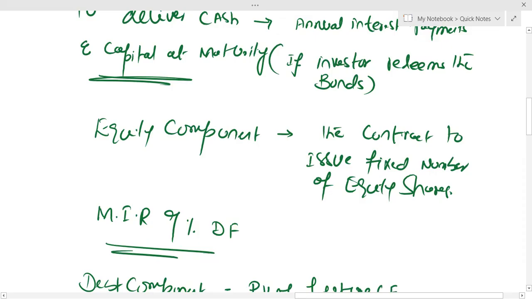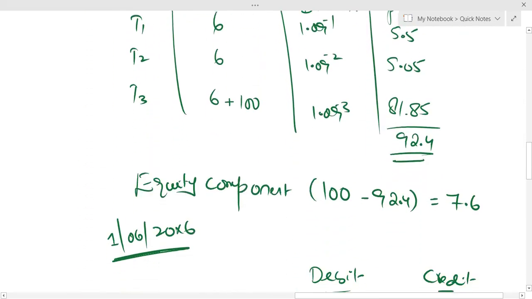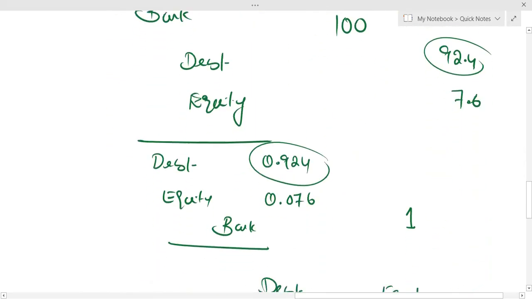After that, you will explain the finance cost which will be charged to the P&L. It will be on the basis of effective interest rate. And effective interest rate here is 9.38%.